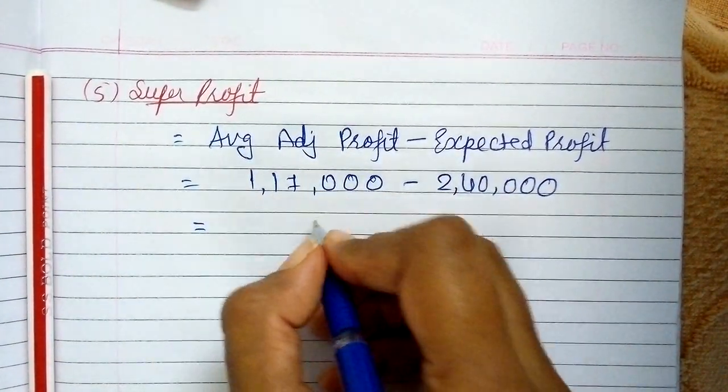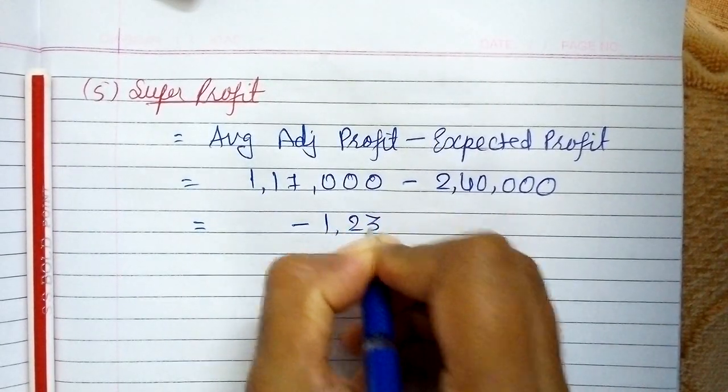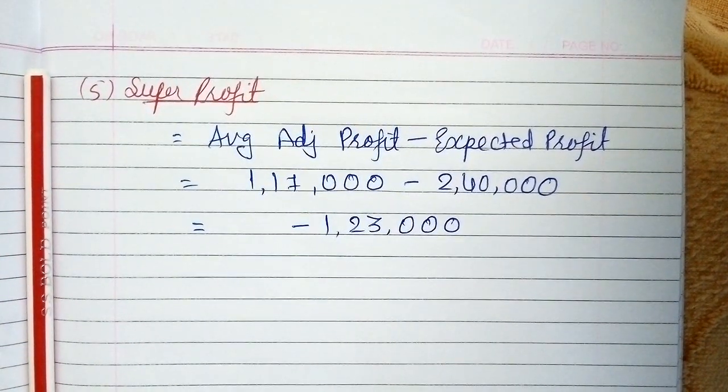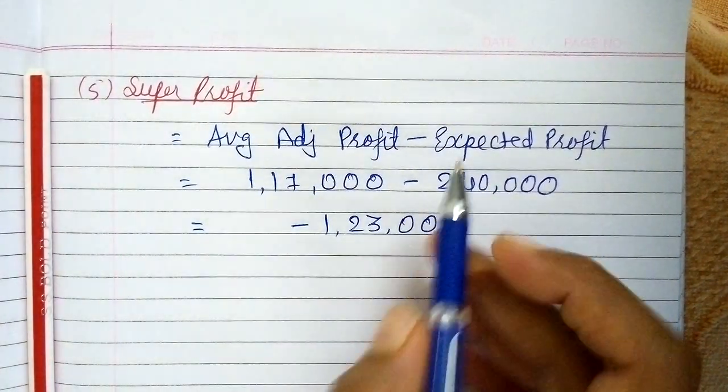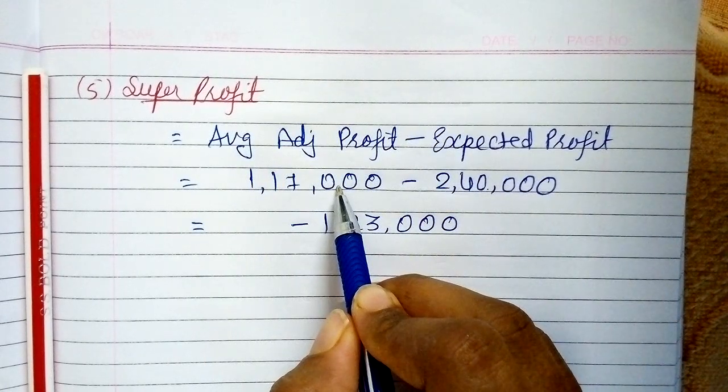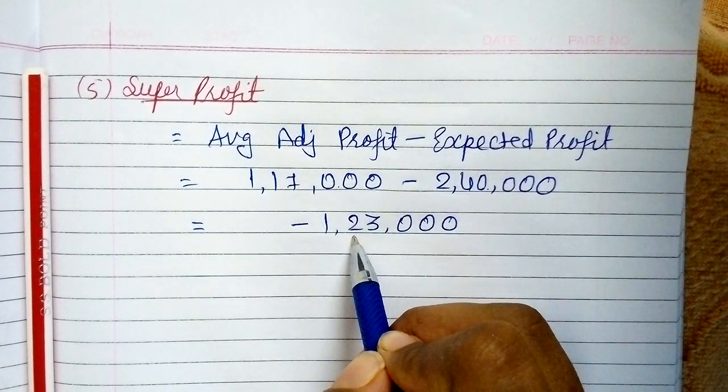So guys, for the first time we have the negative super profit, negative 1,23,000. Your expected profit is more than the actual average adjusted profit, so super profit will be negative, right?